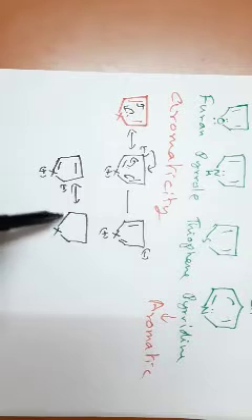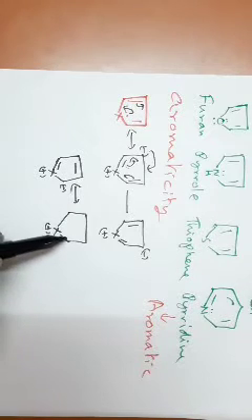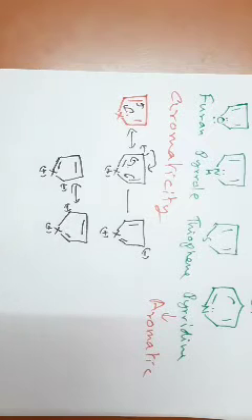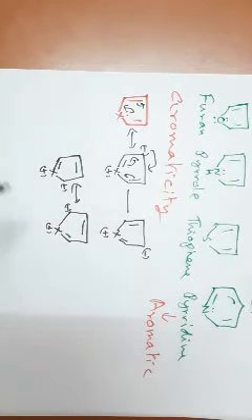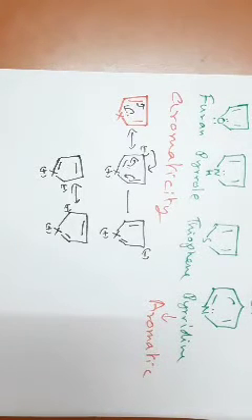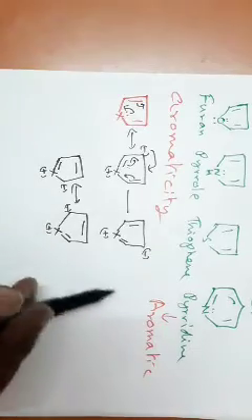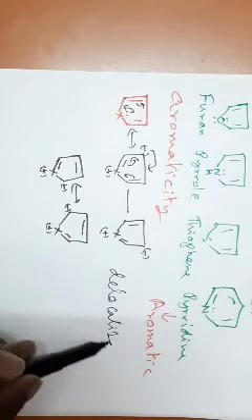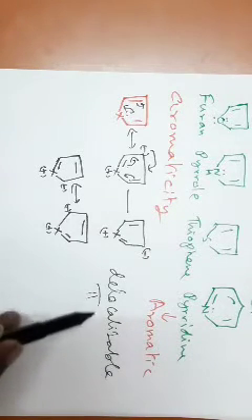See, just if I change this one, then I have a negative charge on this one. So I am able to draw 4 resonance structures. From these 4 resonance structures, it is very clear that the pi system can be delocalized. So these 5-membered heterocyclic compounds have a delocalizable pi system.